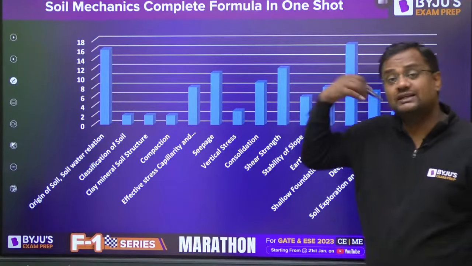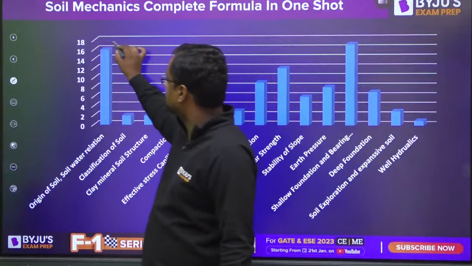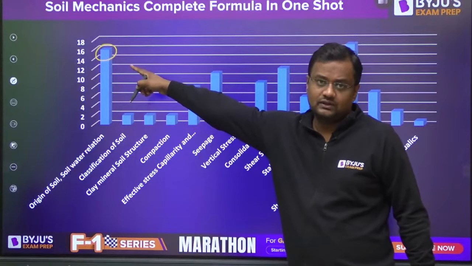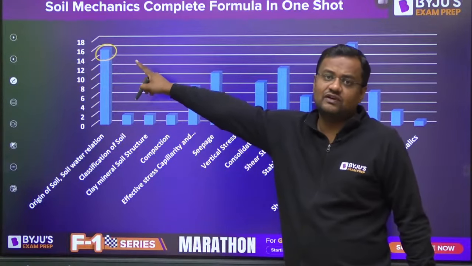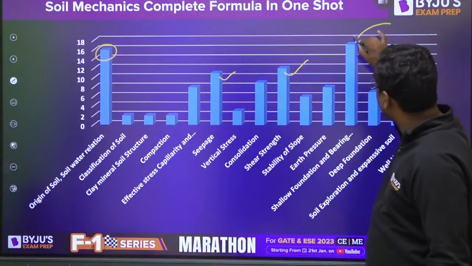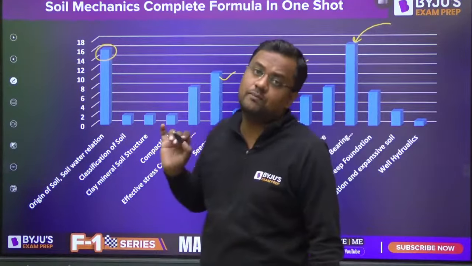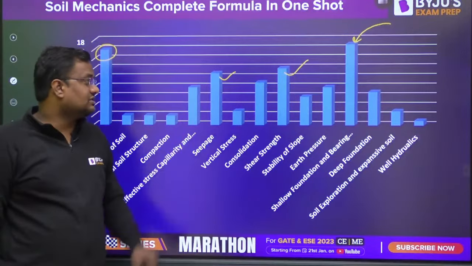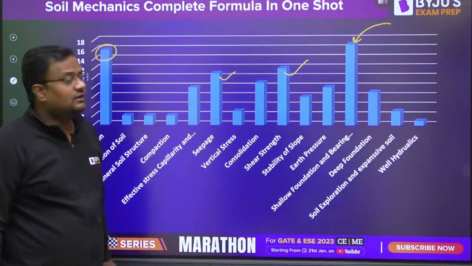If I talk now about what is inside geotech, the most asked question is the class soil-water relationship, that is the phase diagram, and all the relations between different parameters. Then seepage is also important, shear strength, and then the shallow foundation. These 4 chapters are most important: first the phase diagram chapter, then seepage, then shear strength, and then the shallow foundation.